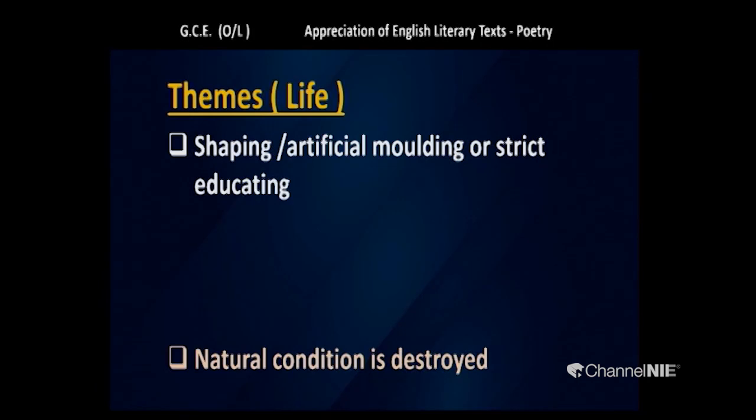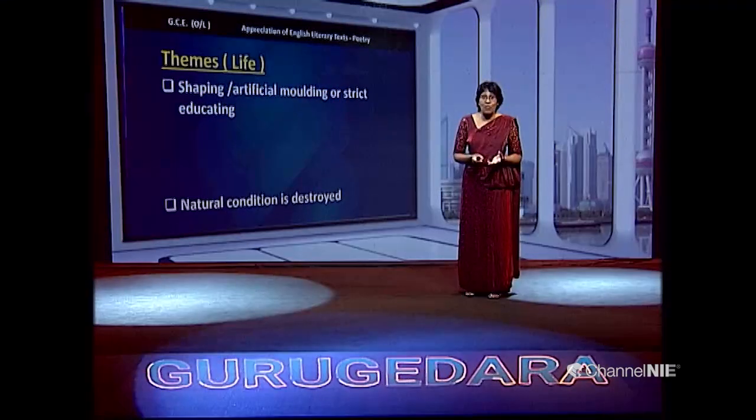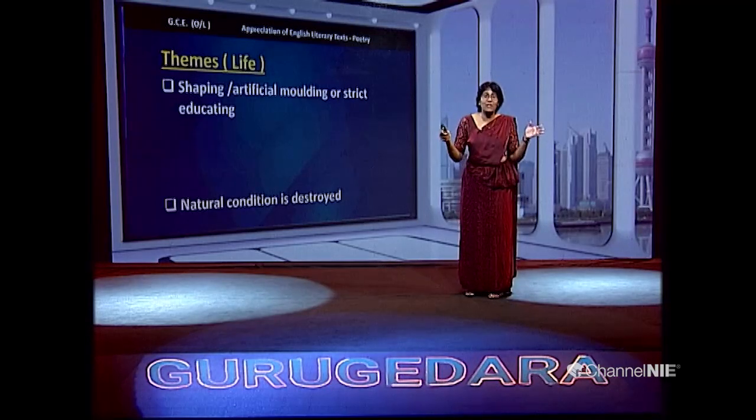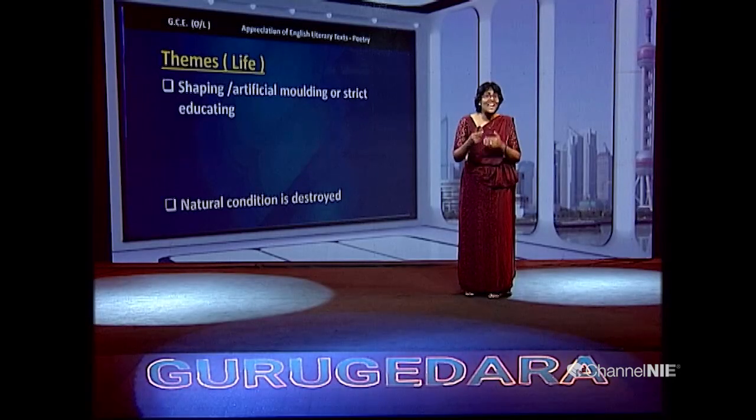Now, shaping or artificial molding. If molding is done on a natural background, even education, not on strict education, education where children are given freedom to learn a lot of facts to suit their interest, to suit their future perspectives, to suit their future ambitions. You can think, what happened to the goblet? What is happening to normally a lump of clay? Now, through this poem, we can relate such incidents also.